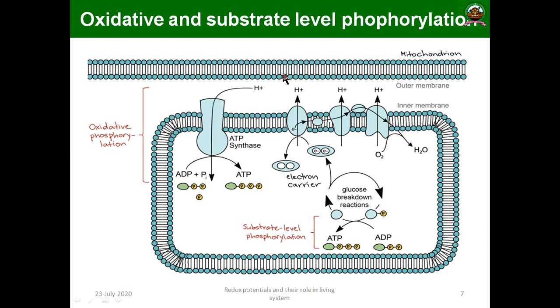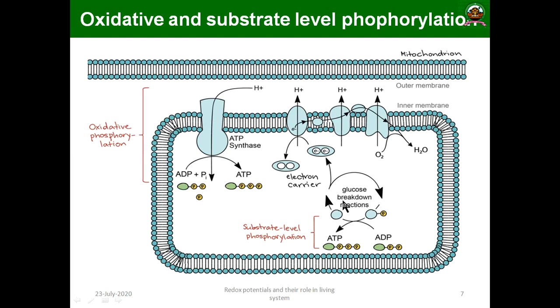I also told you about the transport of H plus ions, going outside and inside, while the electrons are carried by membrane bound carriers, finally producing ATP. This is known as oxidative phosphorylation, the electron transport system.